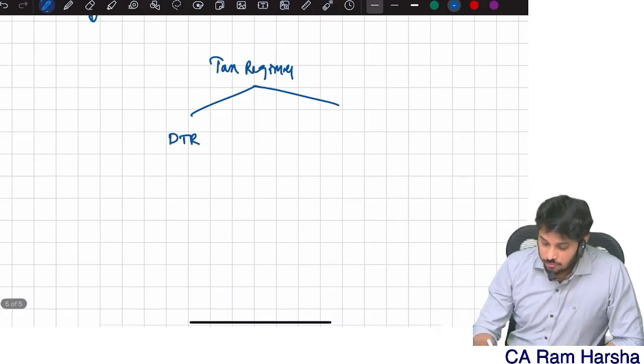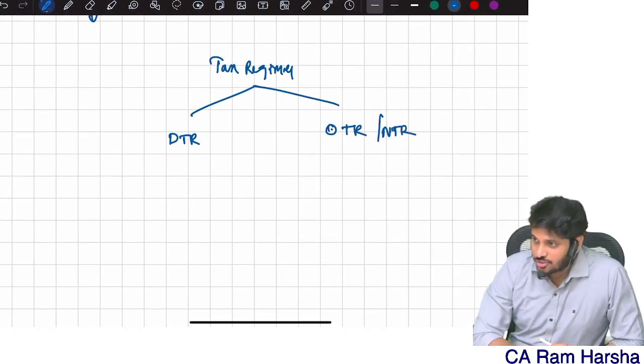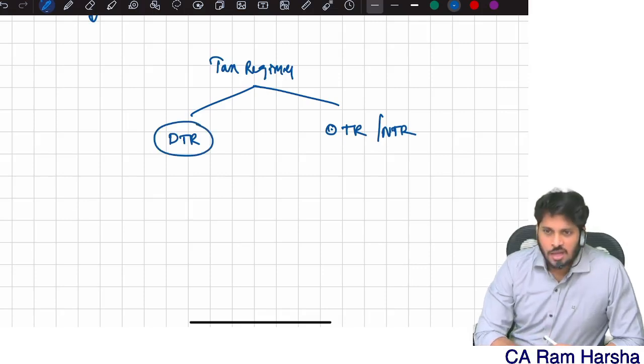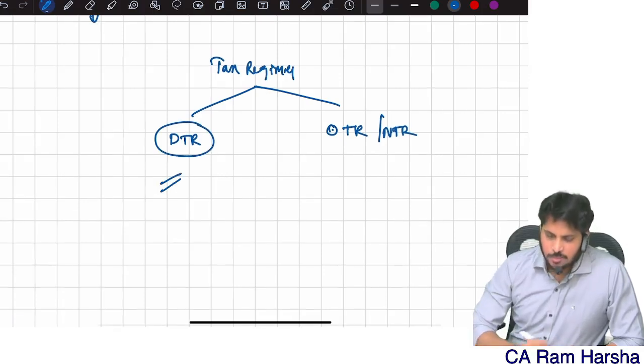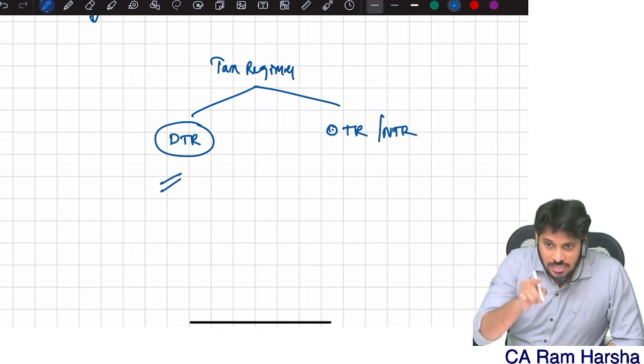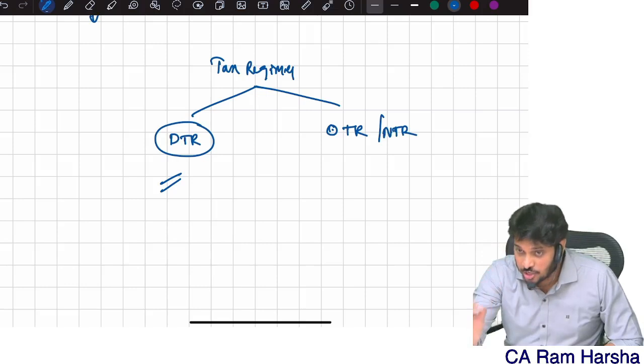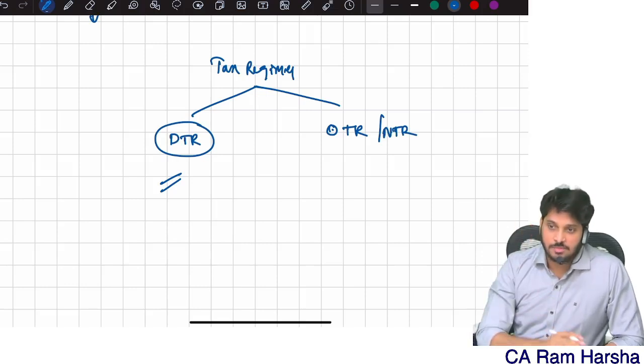By default, this regime is applicable for everybody. The other regime we call the optional tax regime, also called the normal tax regime. That's why it's called the default tax regime: by default, for every assessee, for every individual, the default tax regime is applicable.